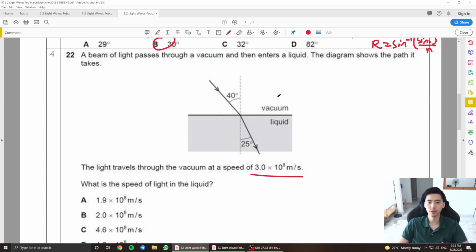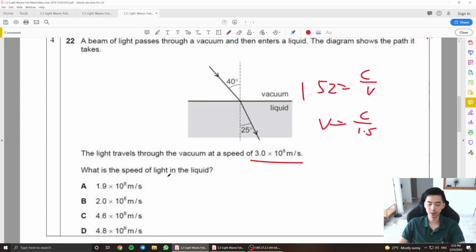Now, if they give you these two angles, incidence and refraction, you're supposed to use sine i over sine r yet again. Sine 40 divided by sine 25. You're supposed to get a refractive index of 1.52, right? Then after that, using n equals c over v, which is in the end v equals c over 1.52, 3 times 10 to the power of 8 divided by 1.52. You're supposed to get a speed of 1.97, which is essentially 2 times 10 to the power of 8 meters per second here. Okay?